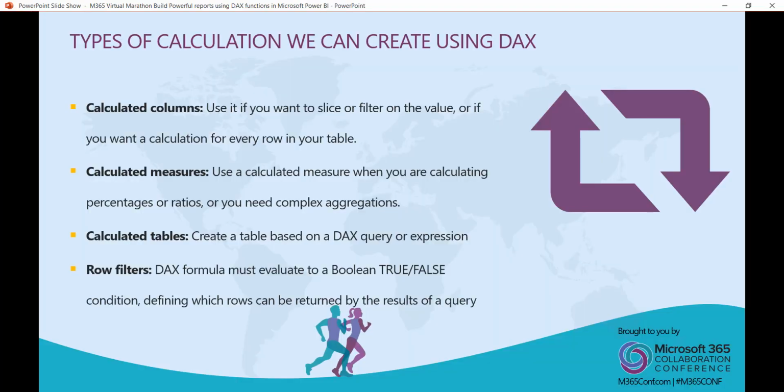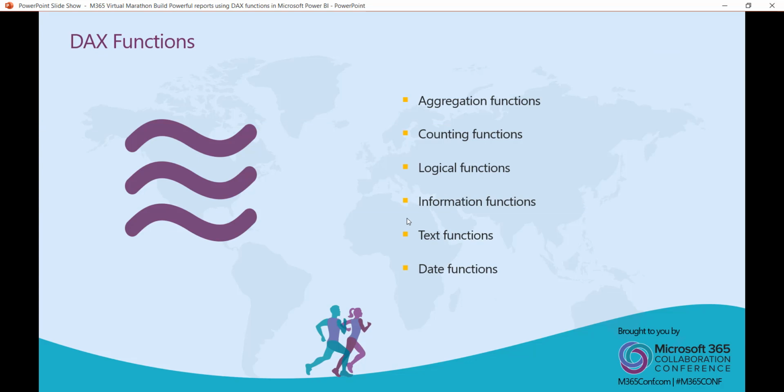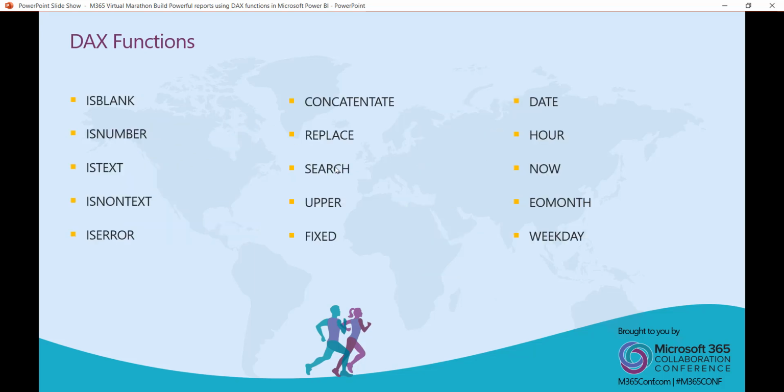Now let me show you a couple more things on this. We saw the demo. Now there are various functions that you can use in DAX. These are the categories: aggregation functions, counting functions, logical functions, information functions, text functions, date functions. For example, is blank, is number, is text; concatenate, replace, upper, fixed; date, hour, now, month, week, day.